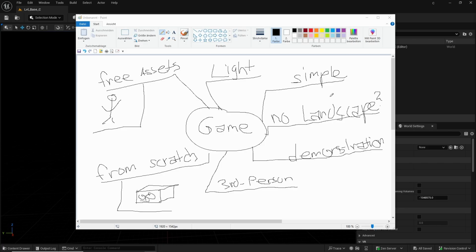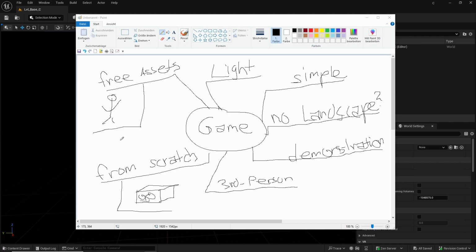Okay, and here I throw in some words. For example, my game should be a demonstration and my game should be very simple. And then I think about what kind of game it should be: third person, first person, or no person at all, a point and click with mouse, something like that. Or we have here, should we use free assets or from scratch? For example, we will use free assets because it's very difficult to make everything from scratch, but we will also make some parts from scratch, and here is a simple demonstration.